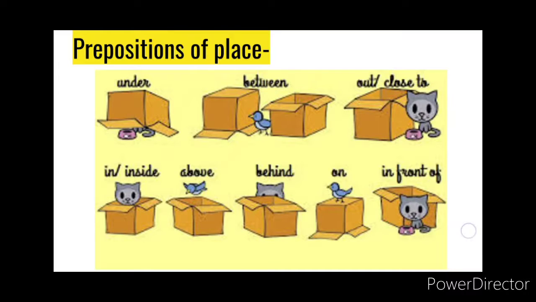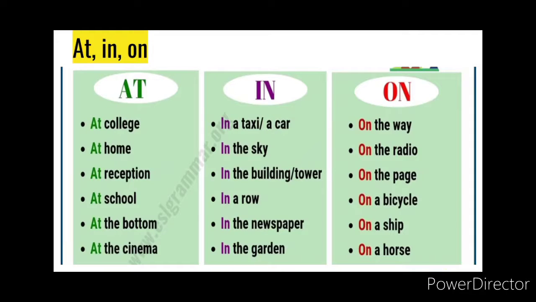Now the words at, in and on are used as prepositions of both place as well as time. Now first we will look at how these words are used in place. Now the word at. Example, please wait at the reception desk. So it specifies a particular point or area, like where we have to wait. We have to wait at the reception desk.